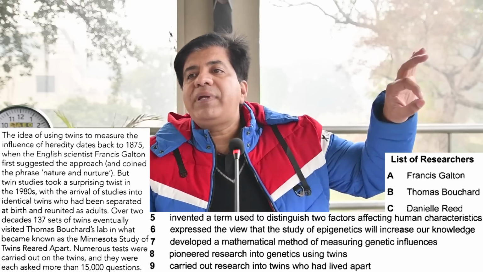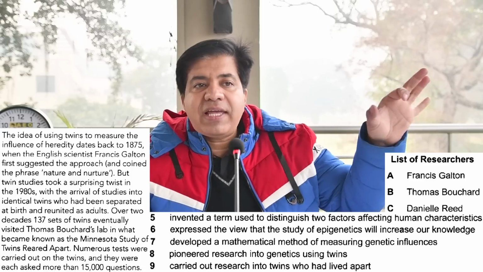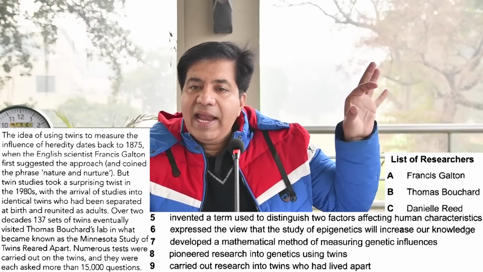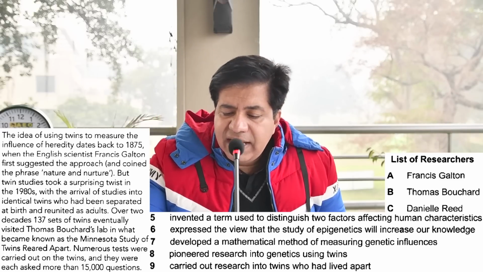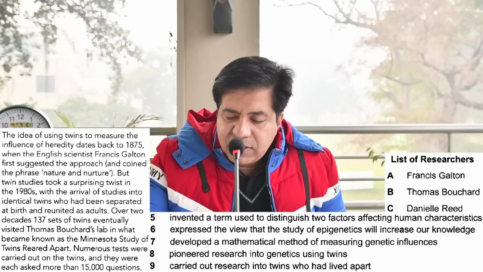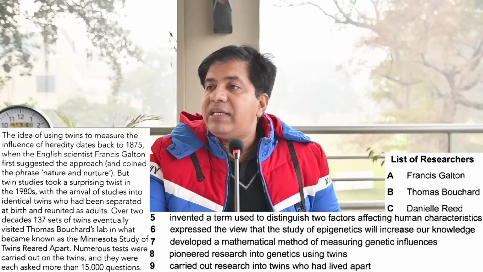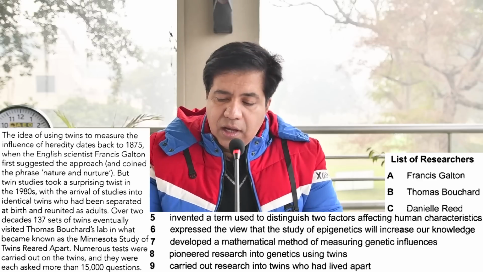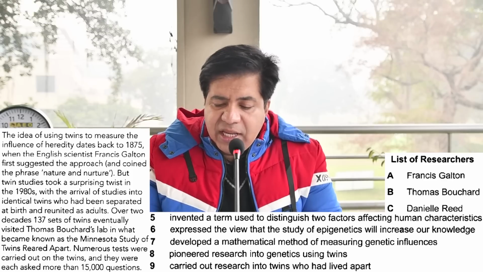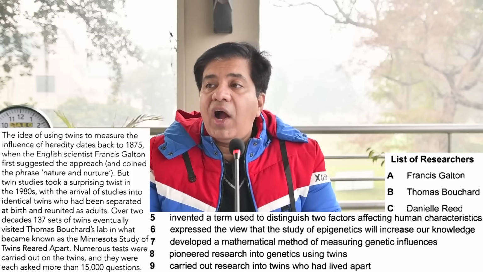Now listen, sometimes what do they do? They give the name of the scientist at the end of the statement. Whatever he said or done, at the end they give the name. So 1980s, with the arrival of studies into identical twins who had been separated at birth and reunited as adults. Over 2 decades, 137 sets of twins eventually visit Thomas Bouchard.